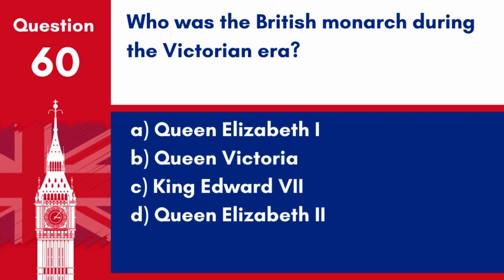Question 60. Who was the British monarch during the Victorian era? A. Queen Elizabeth I. B. Queen Victoria. C. King Edward VII. D. Queen Elizabeth II. Answer: B. Queen Victoria. Queen Victoria was the British monarch during the Victorian era, which is named after her.